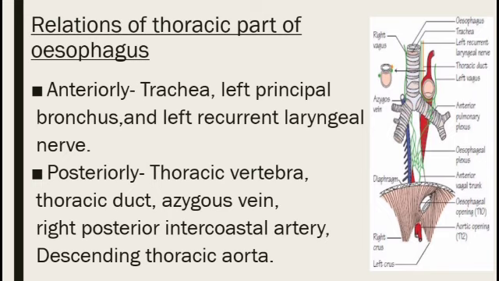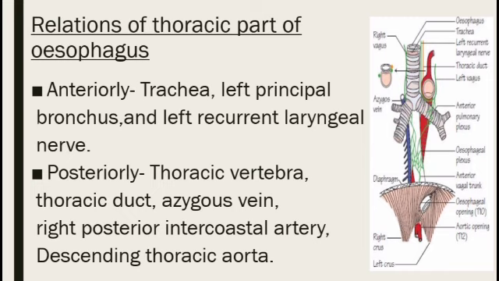Anteriorly there will be the trachea, which is a tube, and the left principal bronchus, a branch of trachea, and a nerve, the left recurrent laryngeal nerve. These all will be present anteriorly to the esophagus.